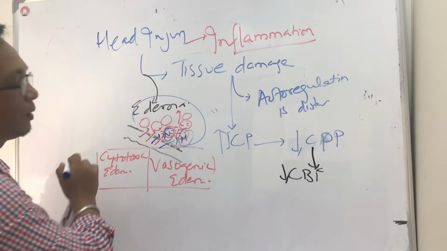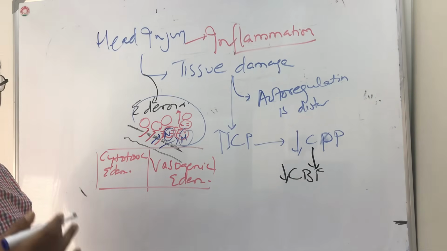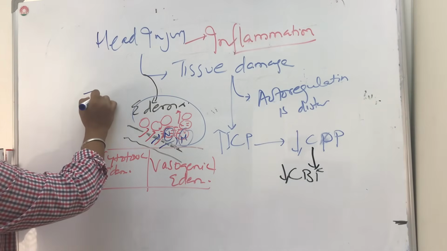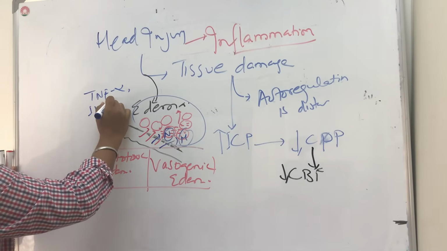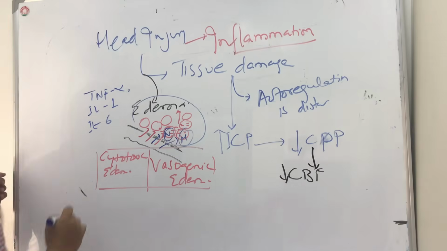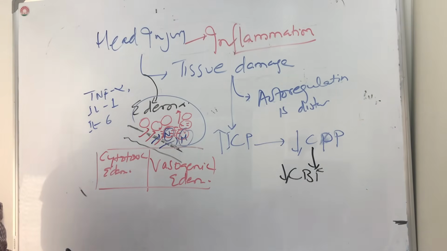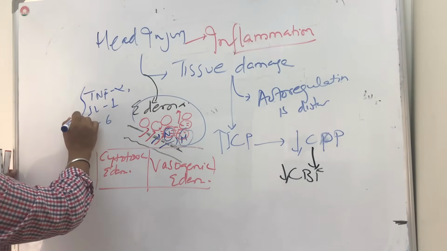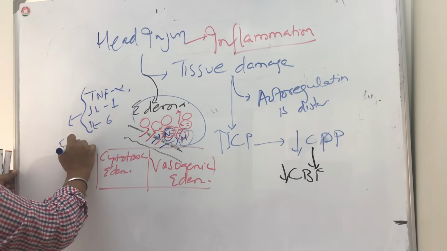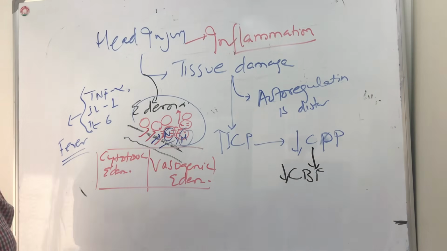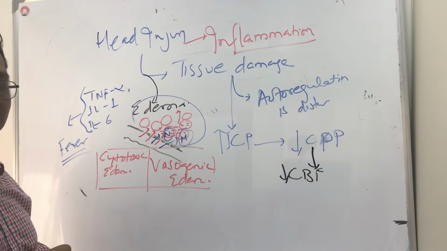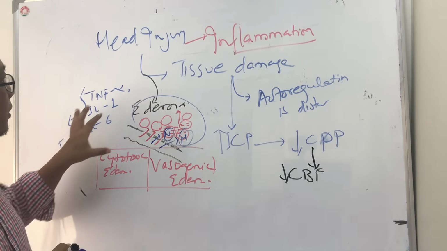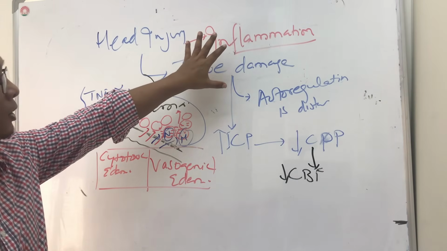There will be inflammatory mediators like tumor necrosis factor alpha, interleukin 1, and interleukin 6. These are chemical mediators which can increase the temperature by resetting the hypothalamus and causing fever. So there can also be inflammation.